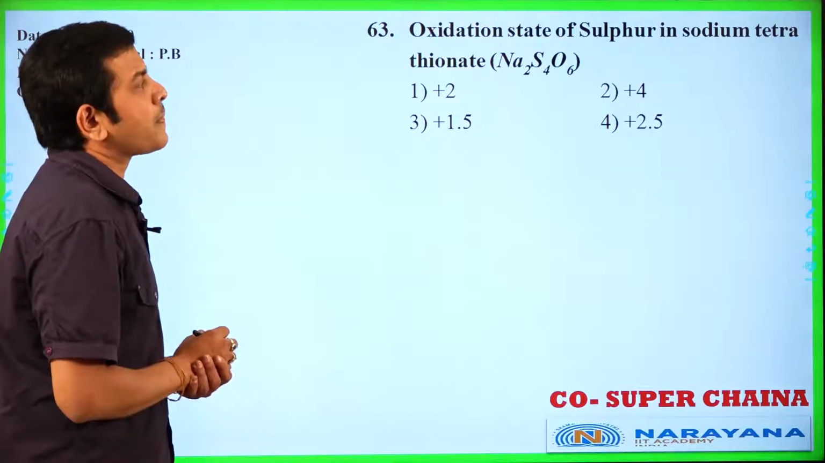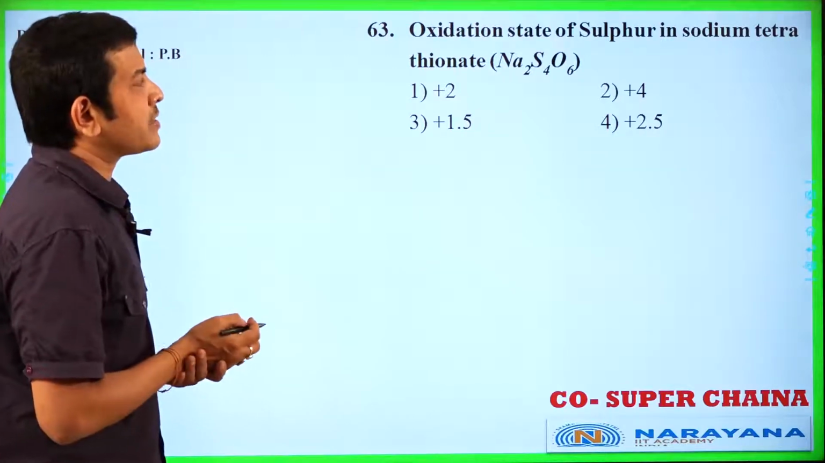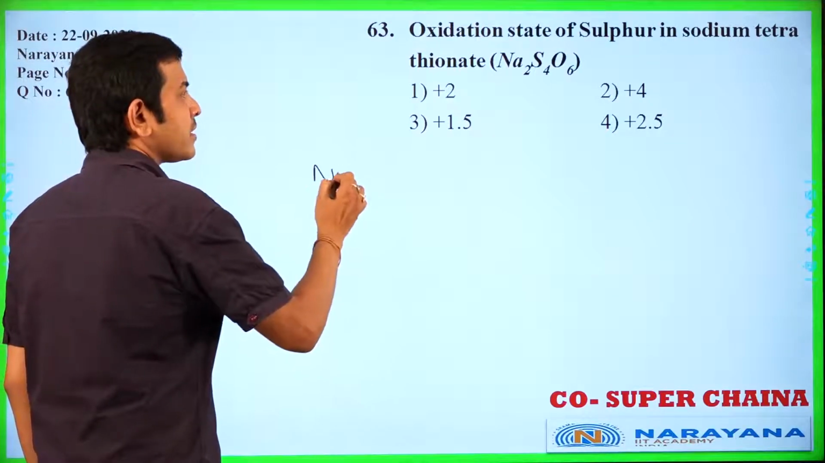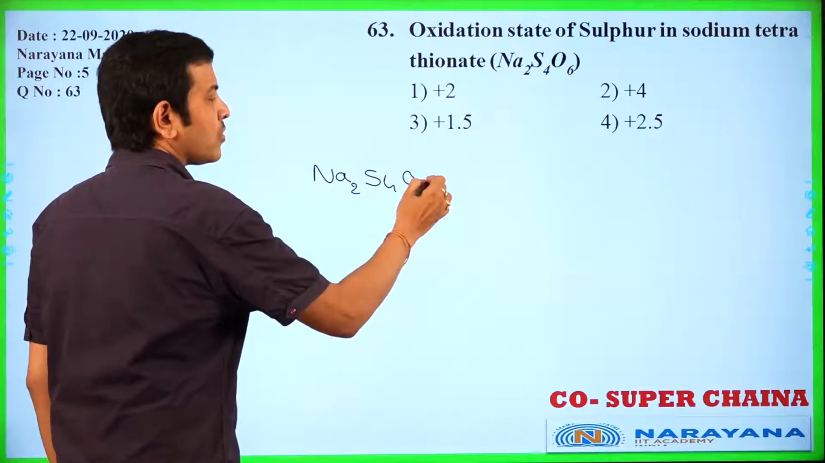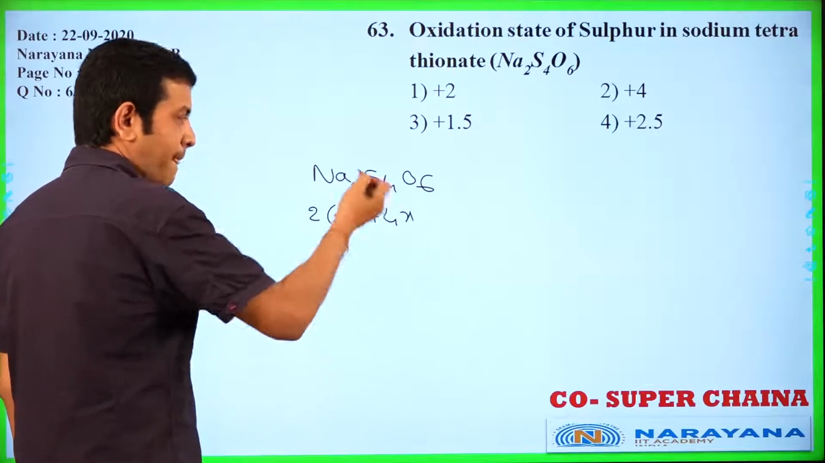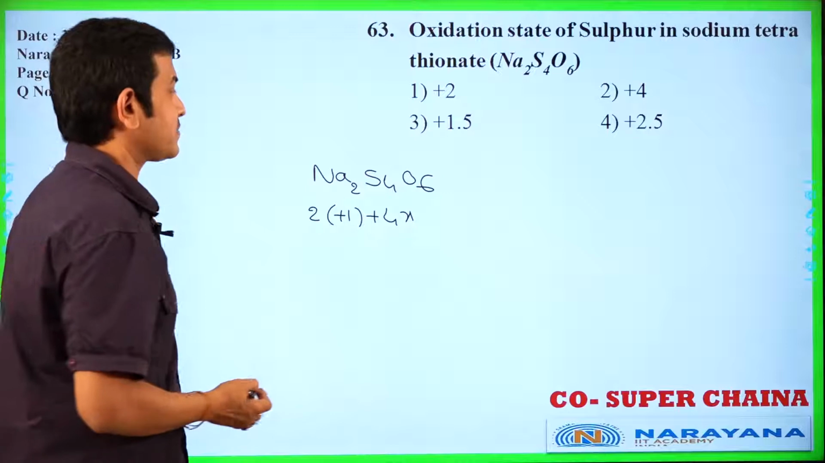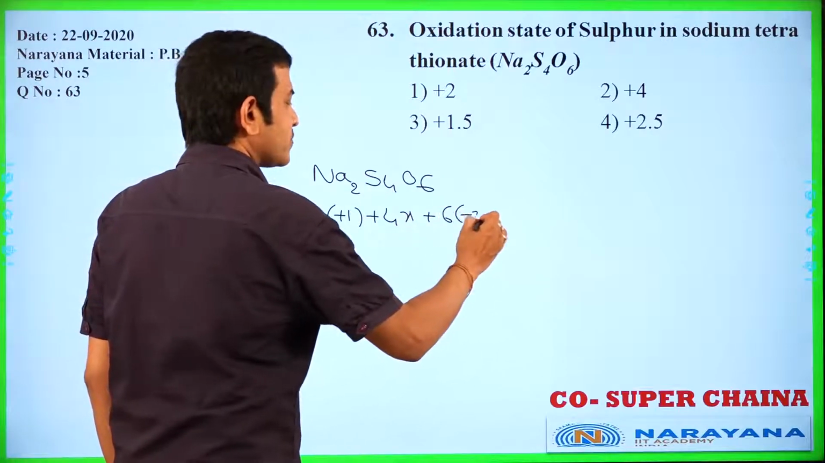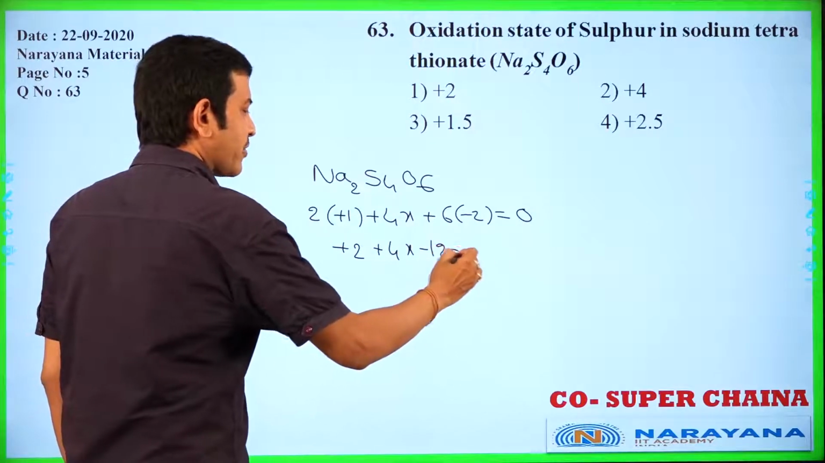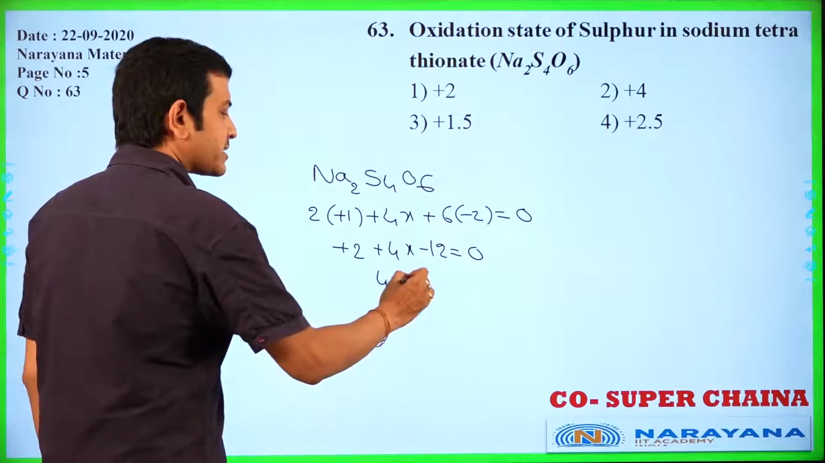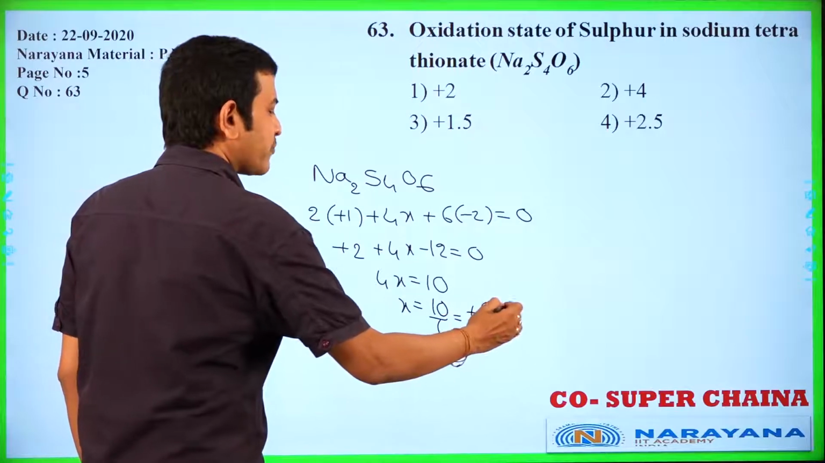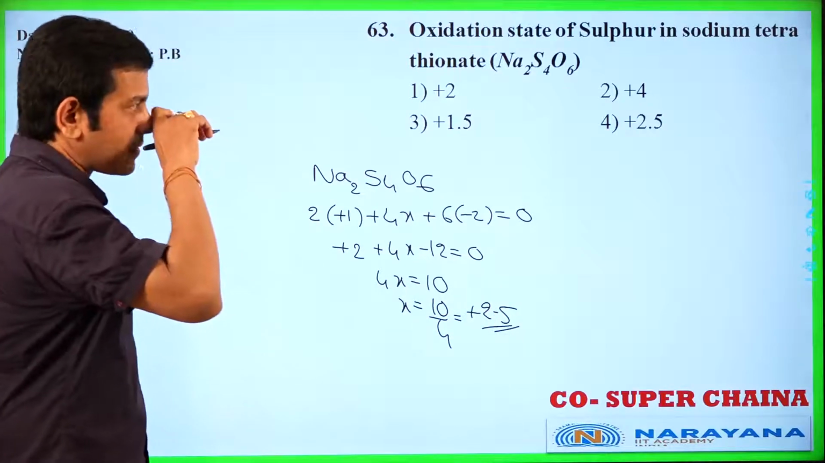Oxidation state of sulfur in sodium tetrathionate. Sodium tetrathionate is Na2S4O6. 2 into plus 1 plus 4x, sulfur let it be x, plus 6 into minus 2 is equal to 0. So plus 2 plus 4x minus 12 is equal to 0. 4x is equal to 10. X is equal to 10 by 4, that is equal to plus 2.5, the oxidation number of that sulfur.